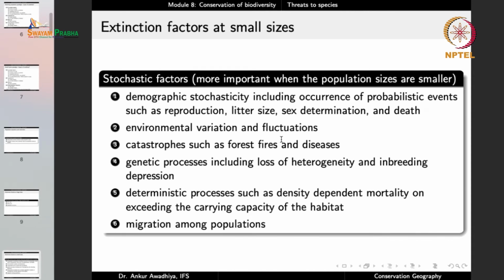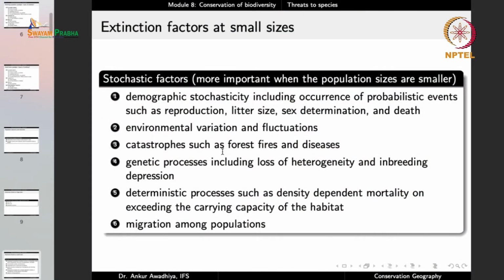Then we have environmental variation and fluctuations. So you can have things like an extreme flood or an extreme drought, or you can have extremes of temperatures. Now they will play a role even in the case of large populations, but for large populations, so many individuals will survive these environmental fluctuations that the population will not be pushed towards extinction. But in the case of a small population, if you have a population of say only 10 individuals, and of these 10 individuals, 7 die in a drought, then the population has a very bleak future.